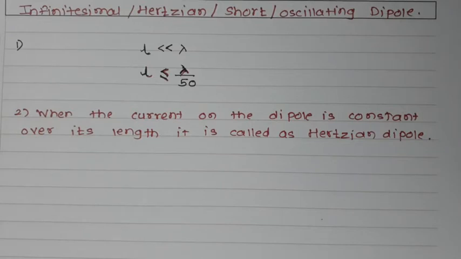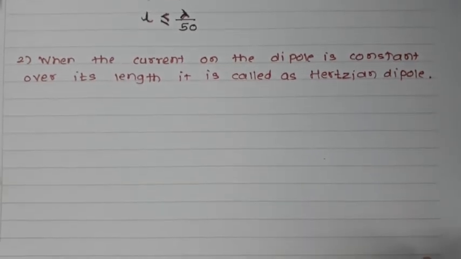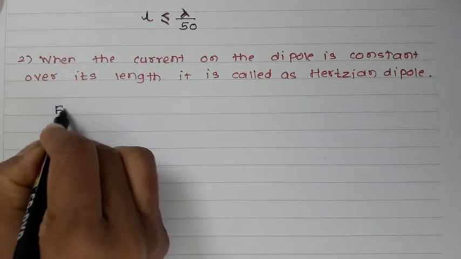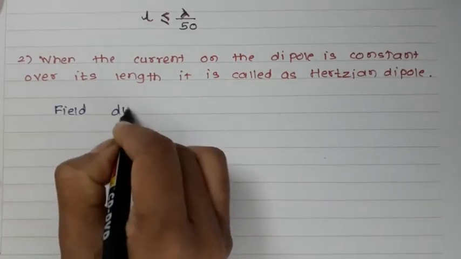So for a constant current, the length of the dipole must be very small compared to the wavelength, and we have this condition in the infinitesimal dipole. Although such a very small current element does not exist in real life, it serves as a building block from which the field of a practical antenna can be calculated by integration. So it is very important to understand how this infinitesimal antenna works and what its parameters are.